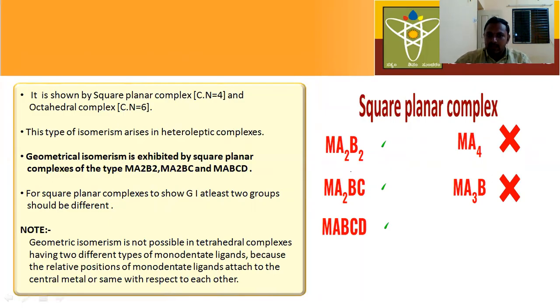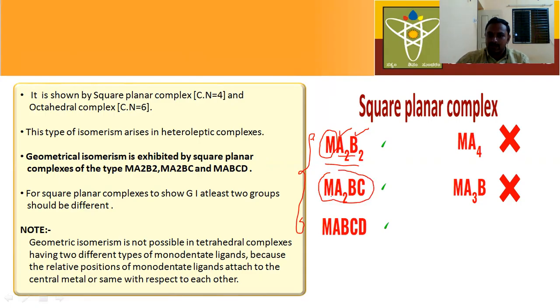Yes, geometrical isomerism is possible in square planar complexes of the type Ma2B2, Ma2BC, and MABCD. In Ma2B2, M acts as the metal, and there are two A type ligands and two B type ligands. In total there are two different types of ligands in this complex.